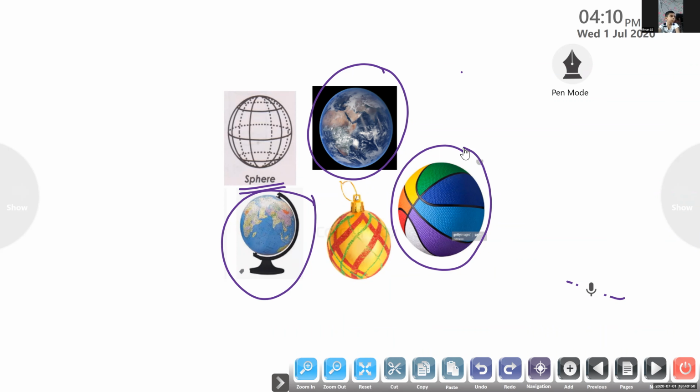It's a bowl. A bowl also has the shape of a sphere.